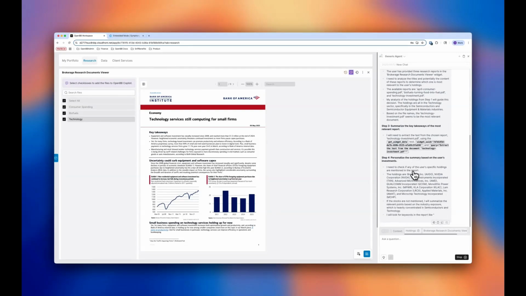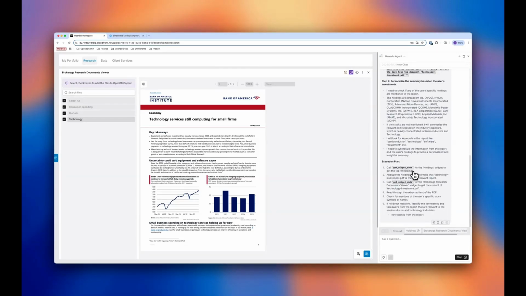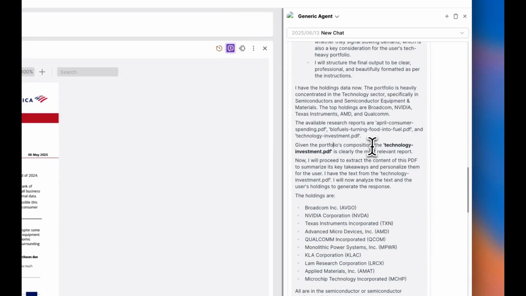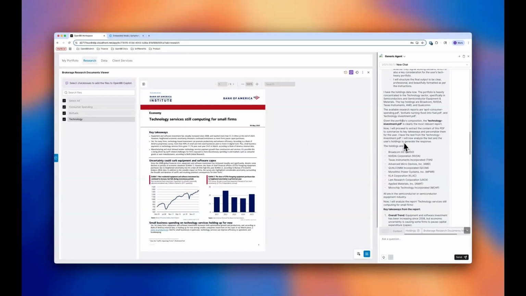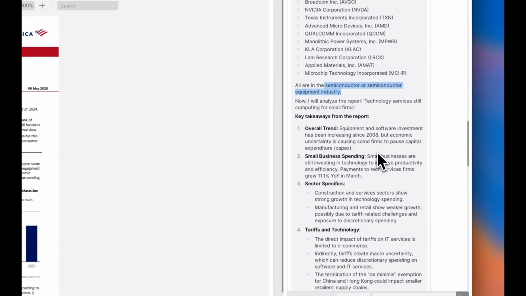So it's streaming some output. Let's wait for the execution of the plan. Given the portfolio composition, the most relevant one is the technology investment report. So that's the one that I should be reading because these are the holdings that I have, and a good chunk of them are semiconductors. So this is the one that I should be focusing on.